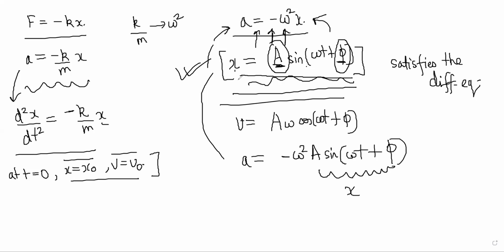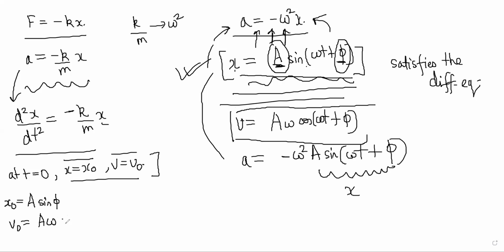So once you know this, let's use that to get it. Put t is equal to 0 in this equation, you get x naught is equal to A sine phi. Differentiate it and put t is equal to 0, so you'll get v naught is equal to A omega cos phi. So this is two equations in two unknowns, and it is quite easy to eliminate phi here, because x naught square by A square plus v naught square by A square omega square is sine square phi plus cos square phi, which is equal to 1.